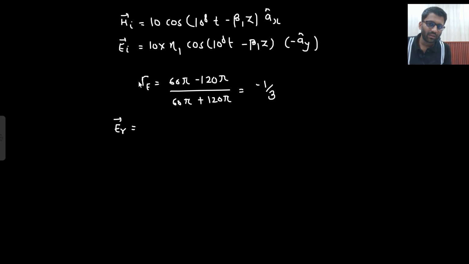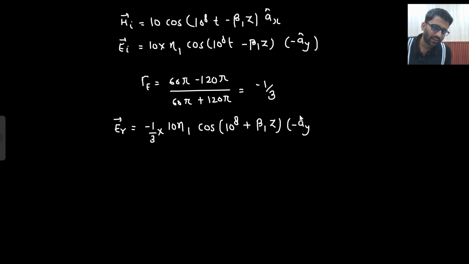What you need to put? Gamma E into EI. So what I will do? Minus 1 by 3 into tan neta 1 cos omega t plus beta 1z. And don't change this, direct minus ay cap. Just change you need to do is that this minus to plus, nothing else. If this gamma is becoming negative, then you get to know that electric field is changing its direction.